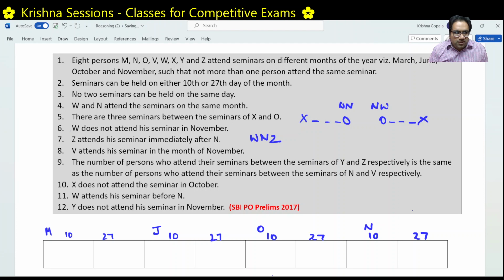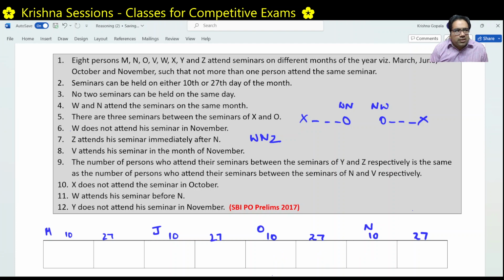If N is in the first slot of the month, then Z is in this slot of the month, and W cannot take this slot of the month. So N in the first slot is impossible. N has to take the second slot only, and Z can go to the next month, and W has to take the first slot only then. W cannot move further left because only two slots are there in a month. So W, N and Z have to be together at any point.